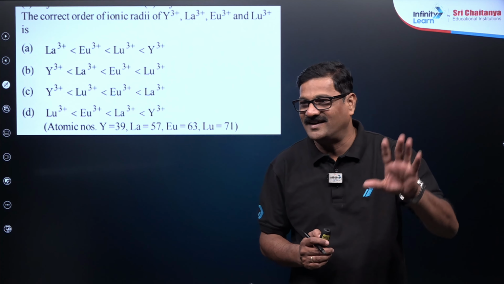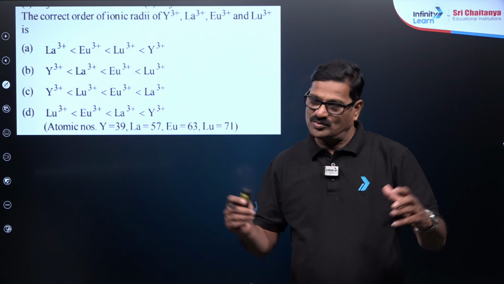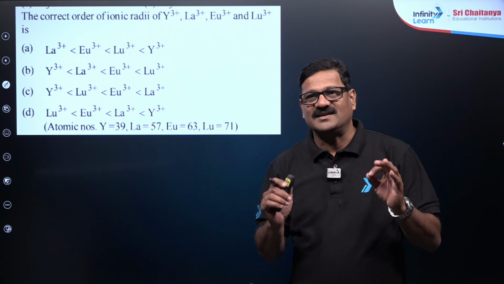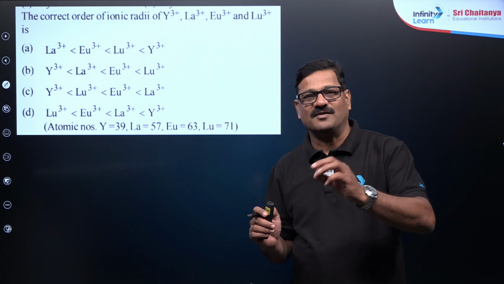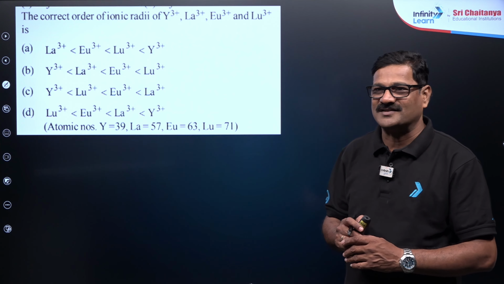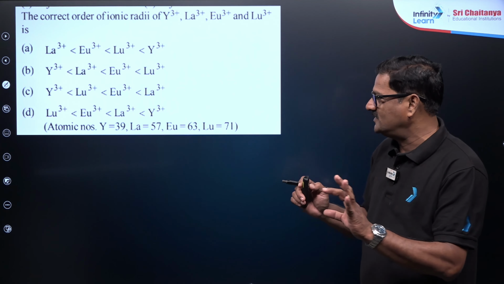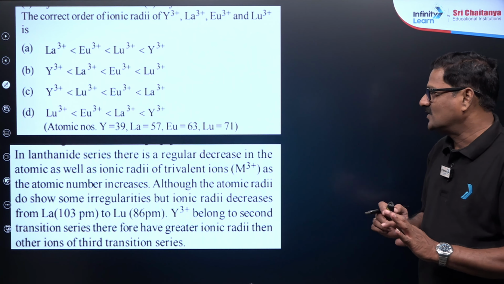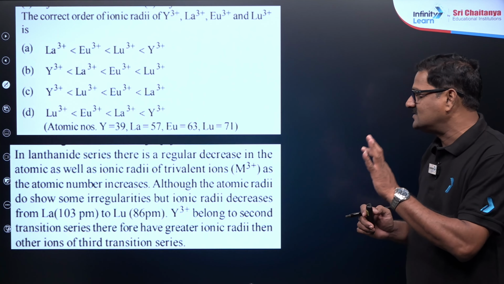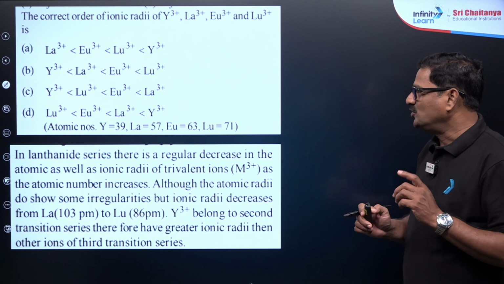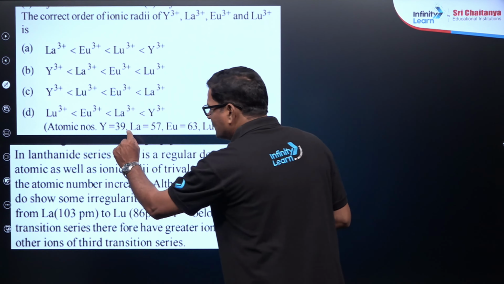So, it is exactly the application of the lanthanide contraction. I want to show you a short strip of this lanthanide contraction here. In the lanthanide series, there is a regular decrease in the atomic size as well as ionic size. You can see the atomic numbers are also given here.